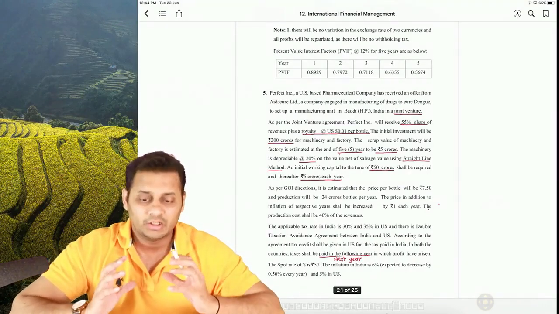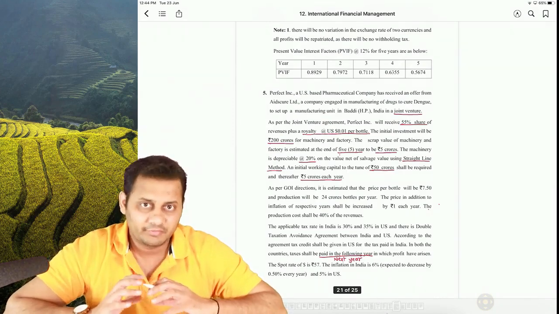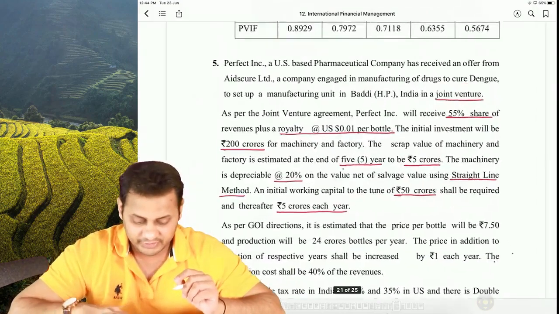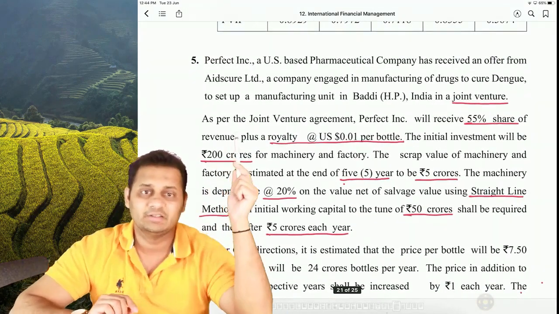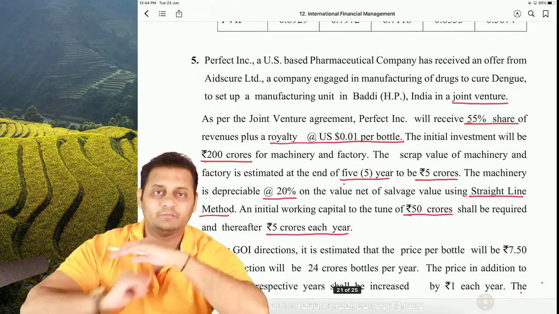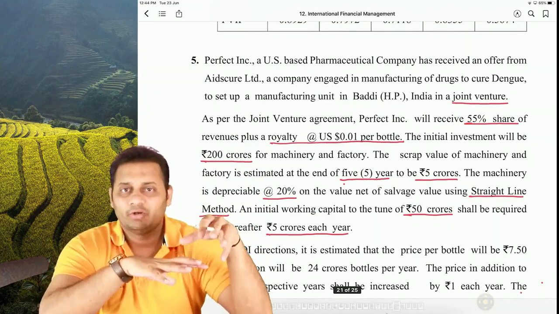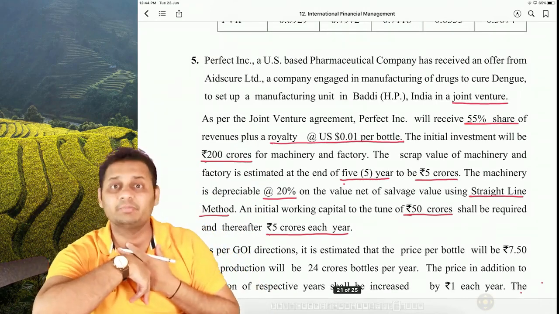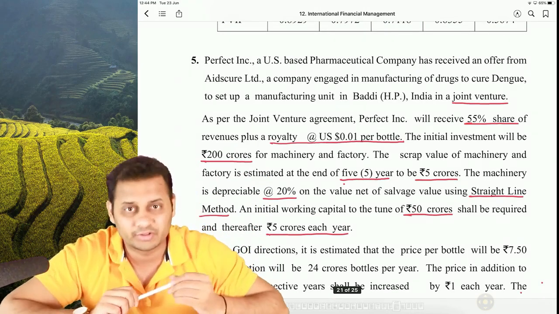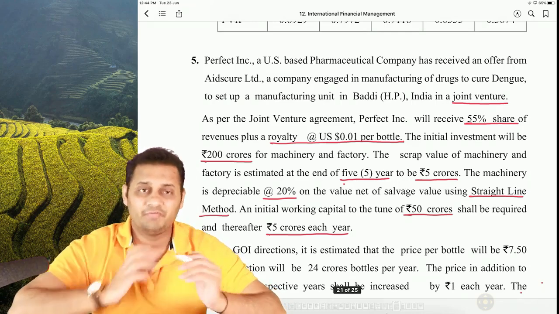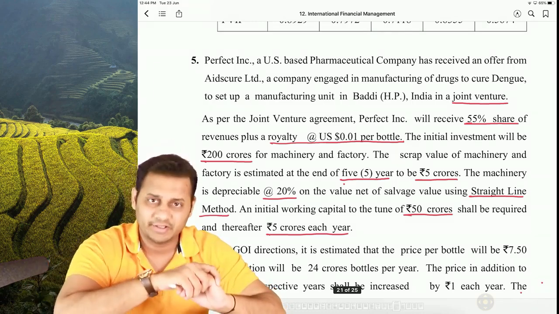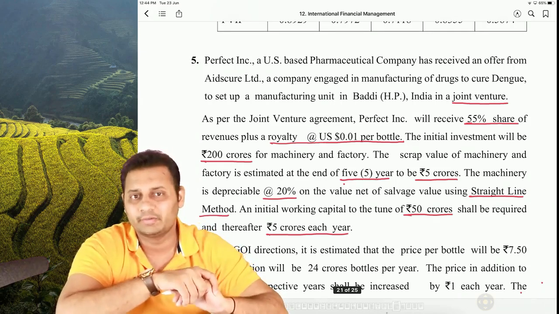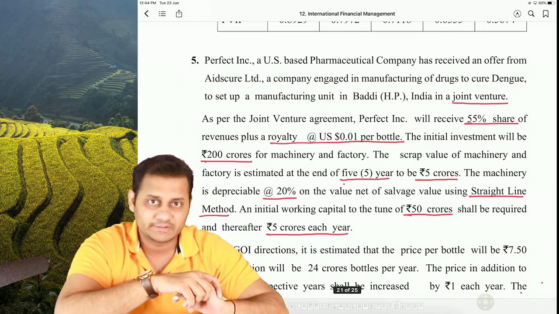That means the entire company in India will have 2 owners. First, the Perfect Incorporation from US, and the second one is Edscure Limited from India. Edscure Limited gave this proposal to Perfect Incorporation, to us. We are the Perfect Incorporation, so we received a proposal in which we have to make the entire investment in India. That party doesn't have any money, but that party will operate throughout the year. They will operate the business for us.